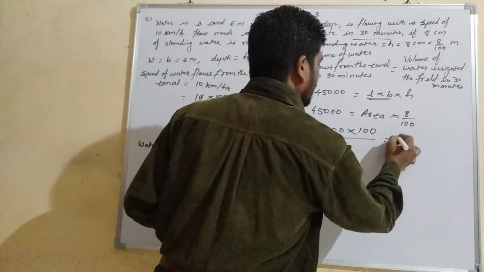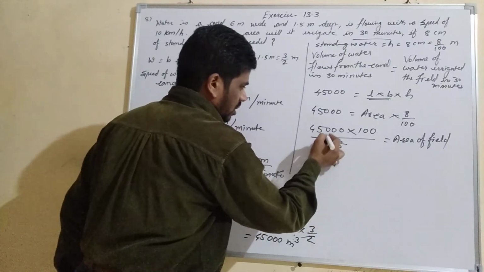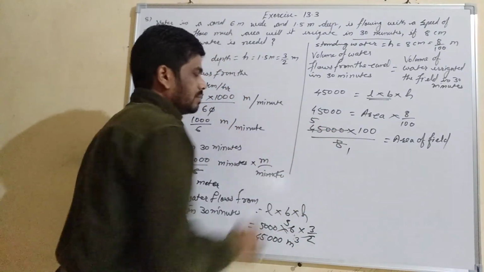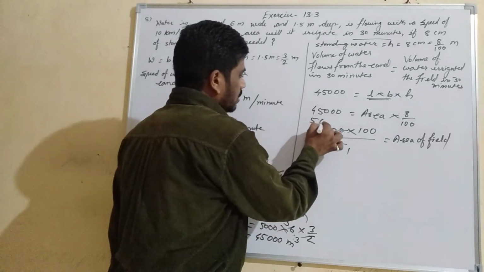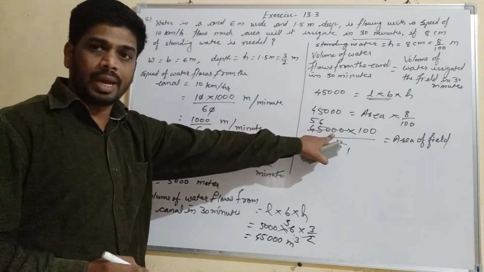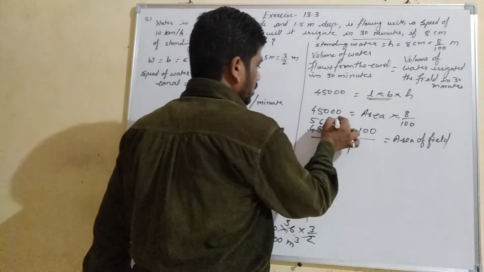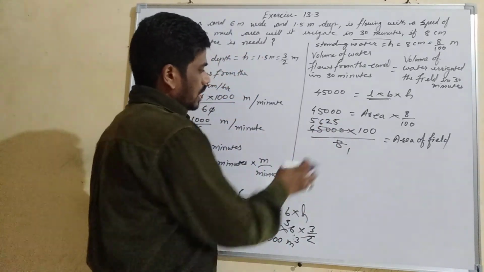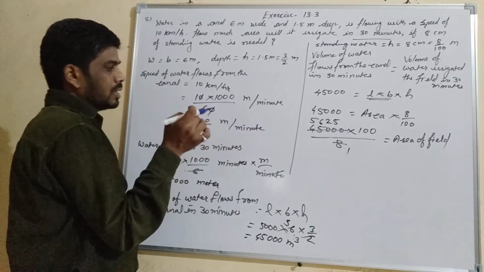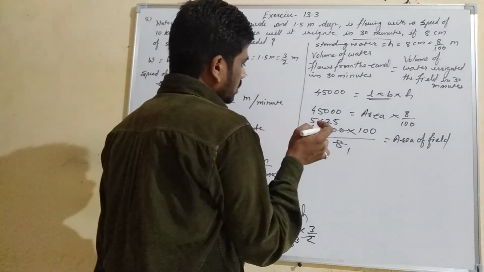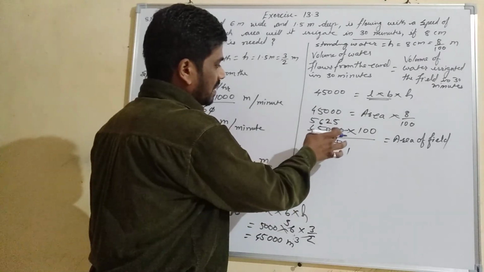Now let's find the area of the field. 8 ones are 8, 8 fives are 40, remainder 5, 50. 8 6s are 48, remainder 2, 20. 8 2s are 16, remainder 4, 40. 8 5s are 40. Remainder 5, 50. 8 6s are 48, remainder 2, 20. 8 2s are 16, remainder 4. Correct.